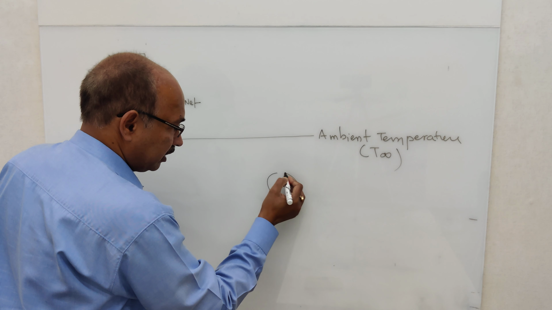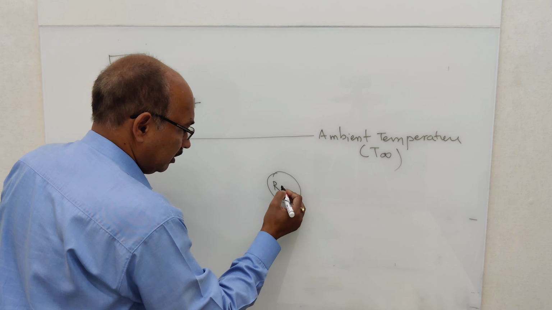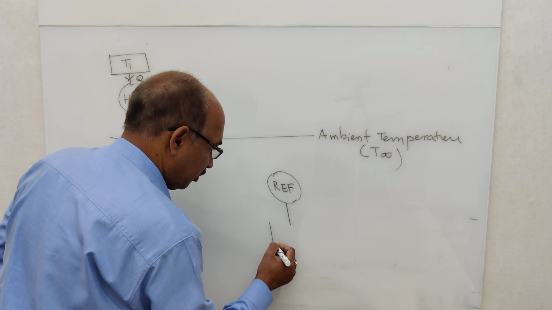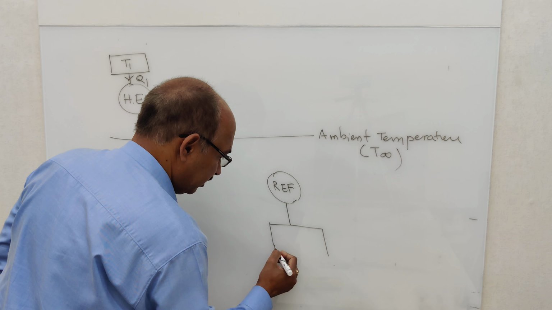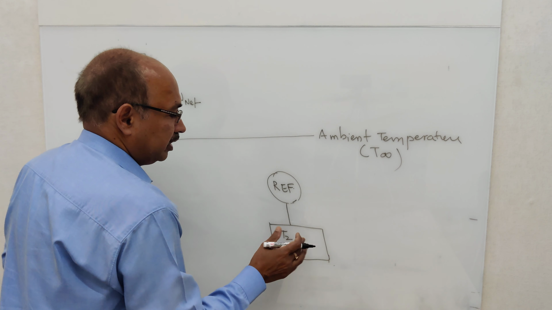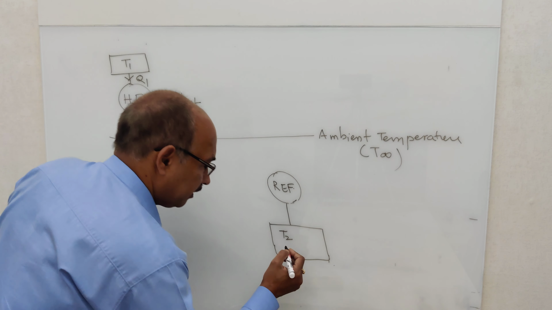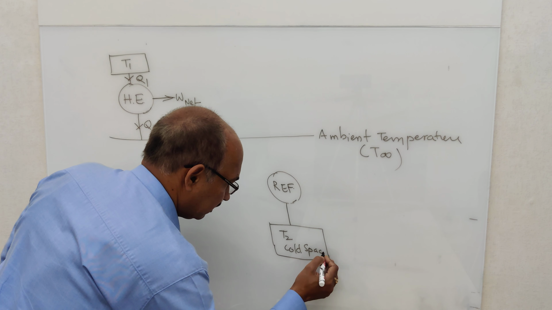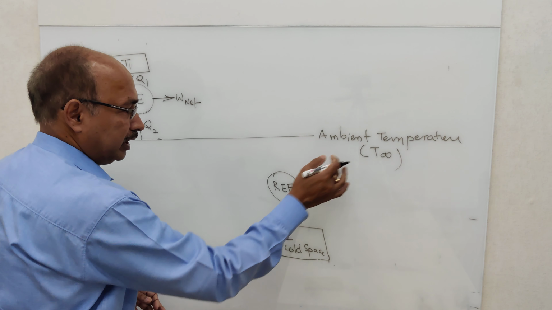Now what is refrigerator? We have a refrigerator here. This maintains a body at a temperature, say this is T2. This maintains this body, cold space or low temperature reservoir, which is lower than atmosphere.